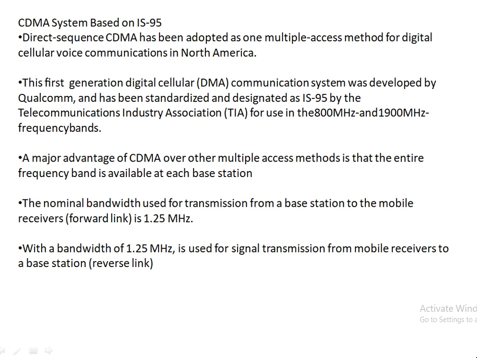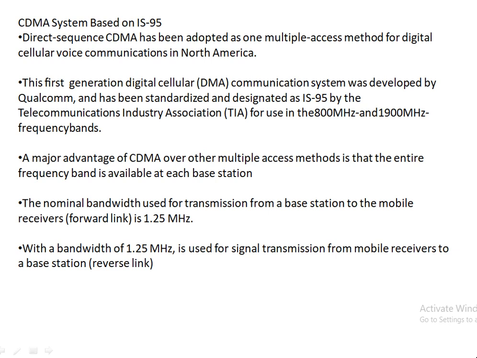A major advantage of CDMA, that is code division multiple access, over the other multiple access methods like FDMA and TDMA, is that the entire frequency band is available at each station. It means the bandwidth is not divided either in the form of frequency or in the form of time. For everybody the full bandwidth is available. The nominal bandwidth used for the transmission from base station to mobile receivers, that is called forward link, is 1.25 megahertz.